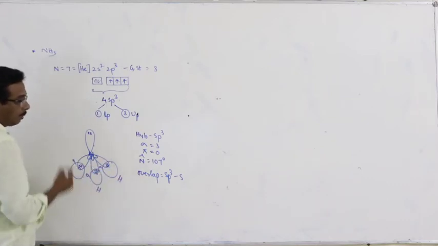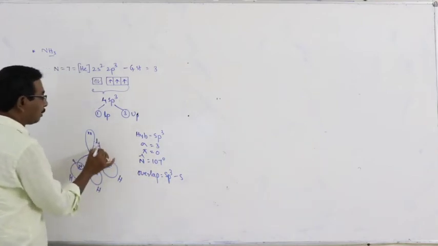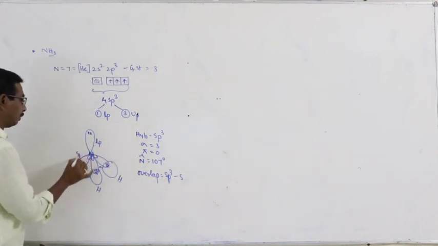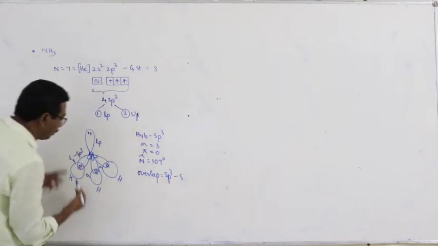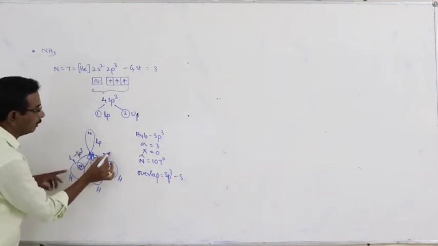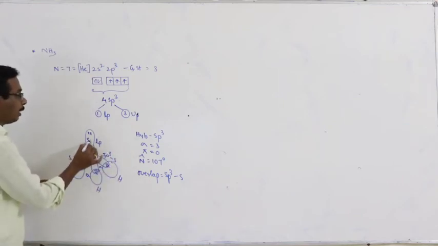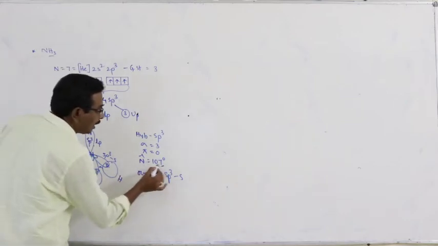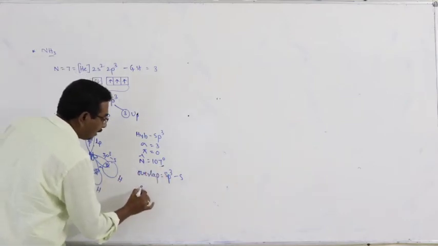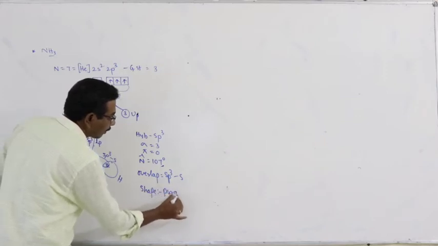These are all sigma bonds. At the same time, one of the hybrid orbitals holds the lone pair. This is the sp3 hybrid orbital with the lone pair. The bond angle is 107 degrees and the shape of the molecule is pyramidal.